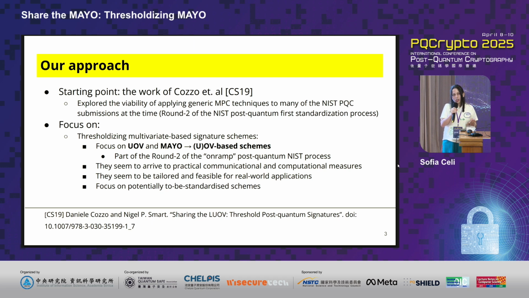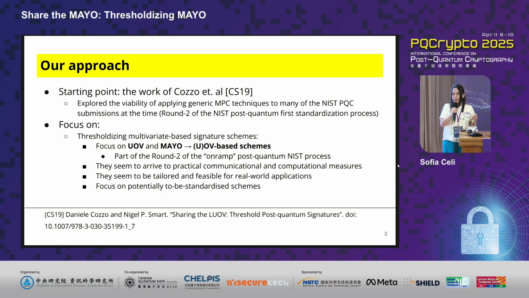One of their conclusions was that the family called multivariate quadratic-based cryptography seems to be the most feasible to thresholdize, because the majority of operations are matrix multiplications. So it seems to be much easier, quote unquote, to create a threshold version of it.